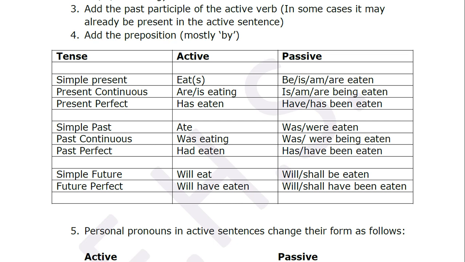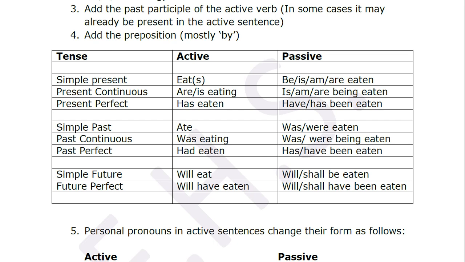Has will be for present, had will be for past, and have will be for future. So has, have, had, always in the perfect tense. Continuous is ing. Clear? Perfect tense: has for present, had for past, have for future.